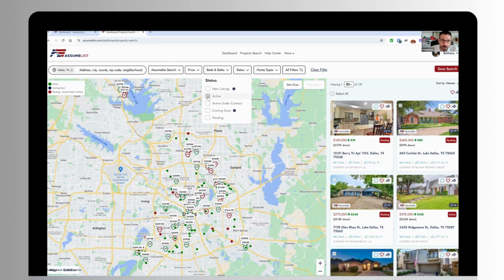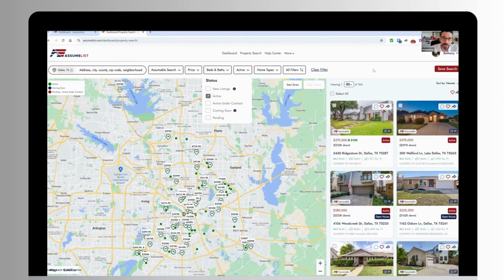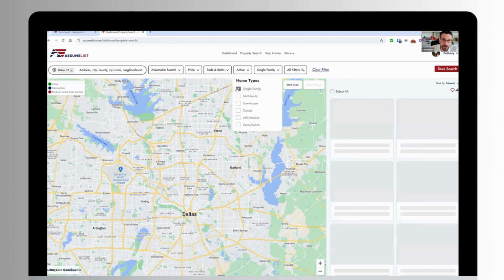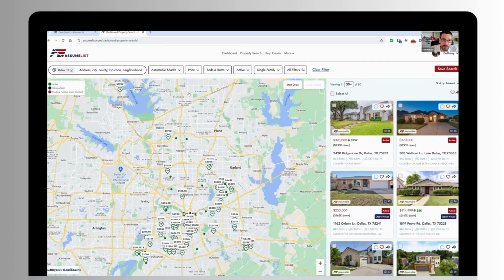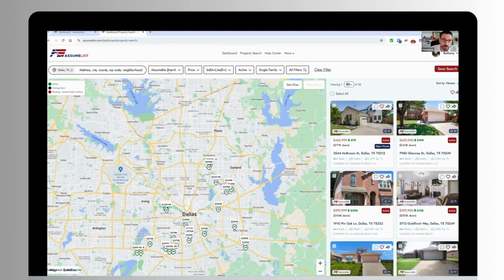So the first thing I'll typically do is just filter to only display those that are in active status. You can certainly view homes that are both under contract or pending if you want to, but for the purposes of this demonstration, we're just going to look at active listings. We see there's 104 homes in active status right now with a Dallas address. This is not necessarily an entire county. This is just with a property address in Dallas, Texas. And we can further refine that. If we wanted to look at only single family homes, or homes that are, say, 4 bedrooms, we can run our filters to our heart's content.